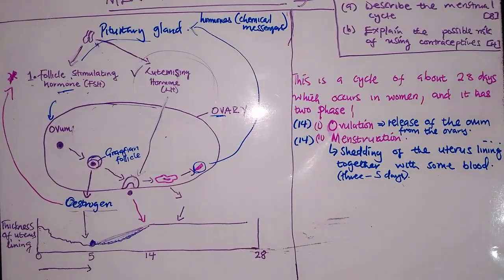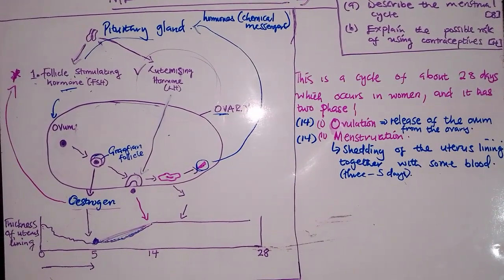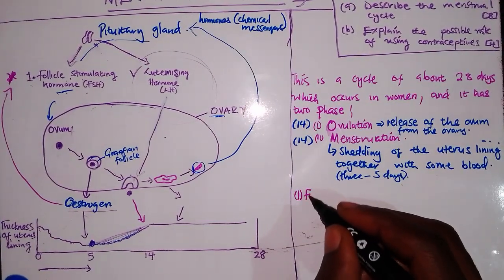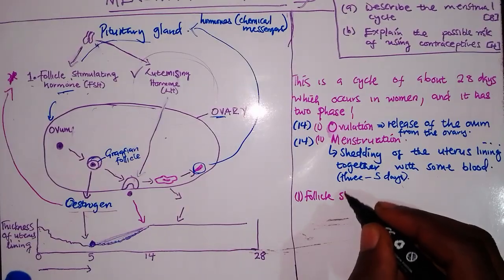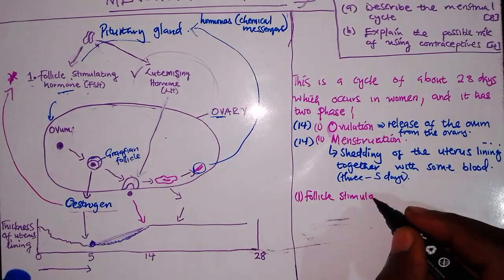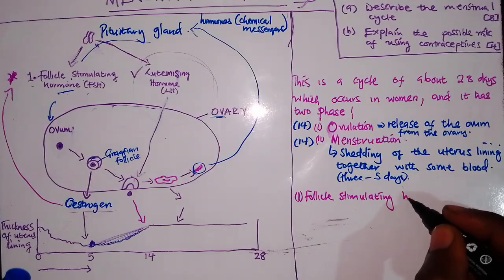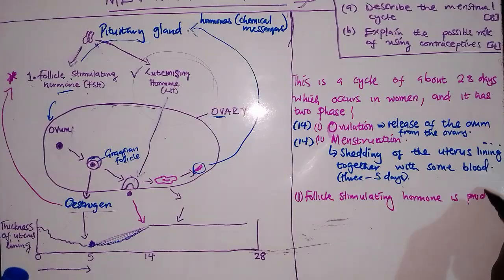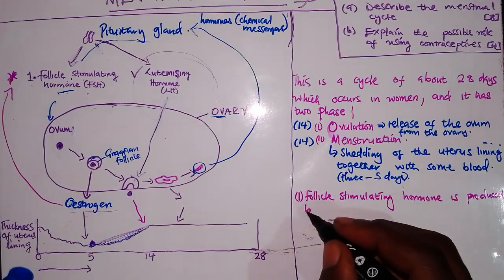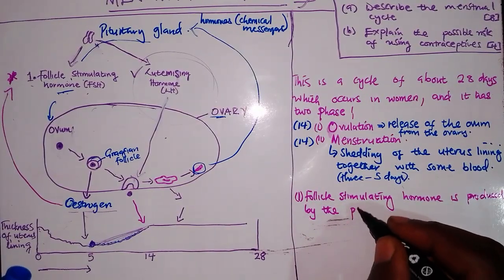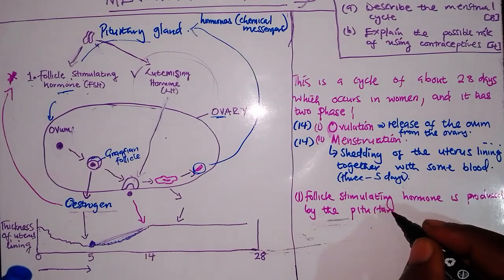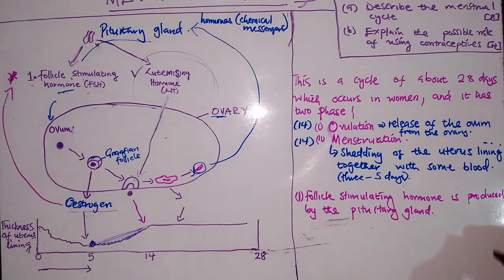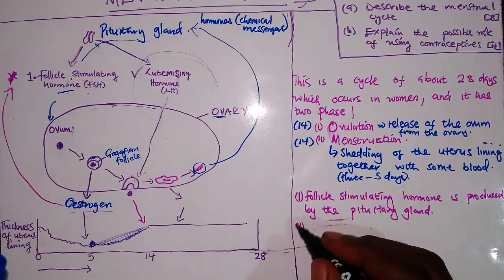So now we say that the first step is follicle stimulating hormone is produced by the pituitary gland. And then the follicle stimulating hormone, it does what?